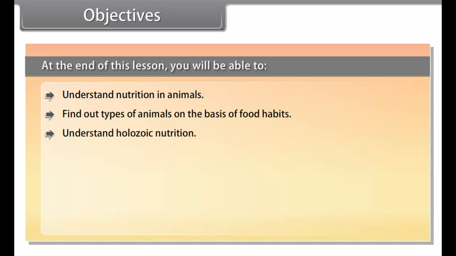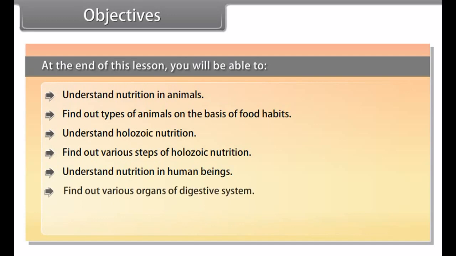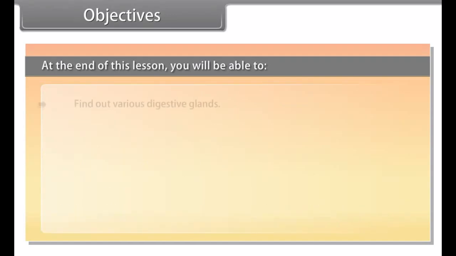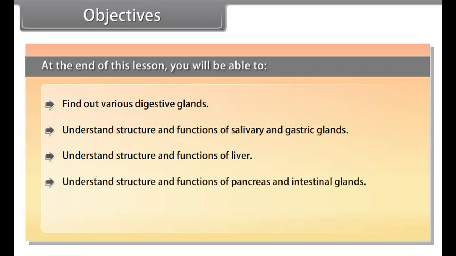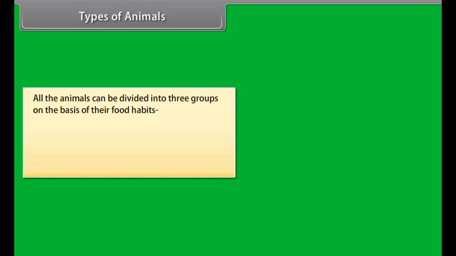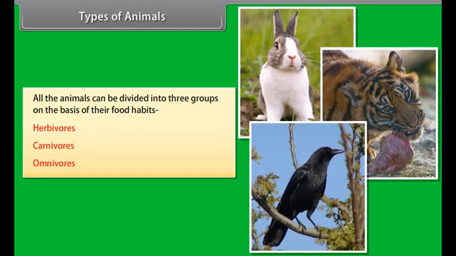Objectives. At the end of this lesson, you'll be able to understand nutrition in animals, find out types of animals on the basis of food habits, understand Holozoic nutrition, find out various steps of Holozoic nutrition, understand nutrition in human beings, find out various organs of digestive system, understand structure and functions of mouth, buccal cavity, pharynx, esophagus, stomach, small intestine, large intestine, and anus, find out various digestive glands, understand structure and functions of salivary and gastric glands, understand structure and functions of liver, understand structure and functions of pancreas and intestinal glands, study chemistry of digestive glands.